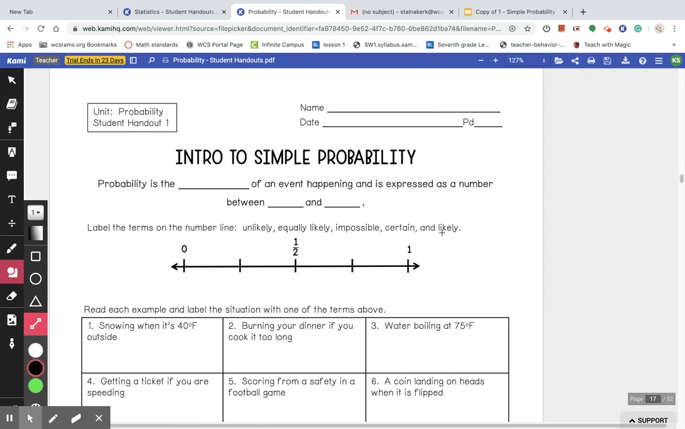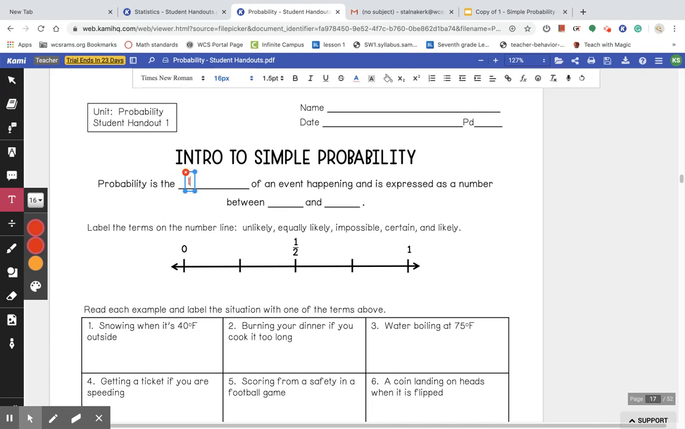So last week we finished our statistics unit and we are moving on to probability. Probability is the likelihood of an event happening and is expressed as a number between 0 and 1.